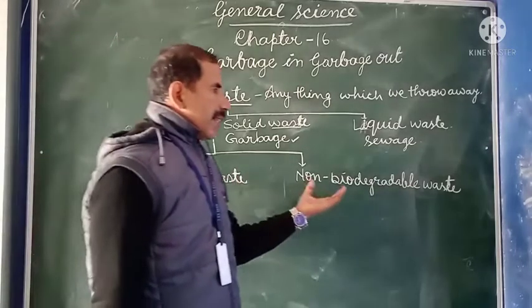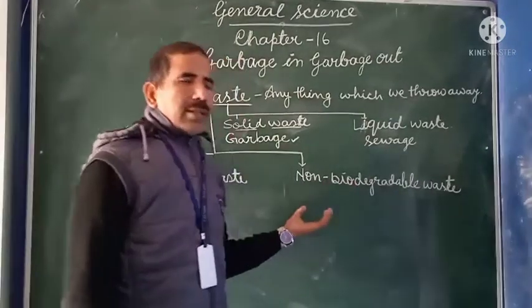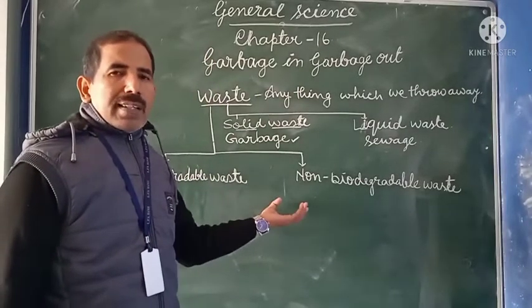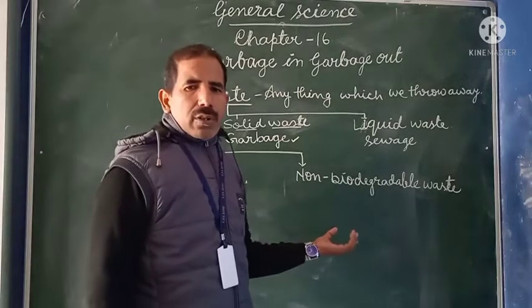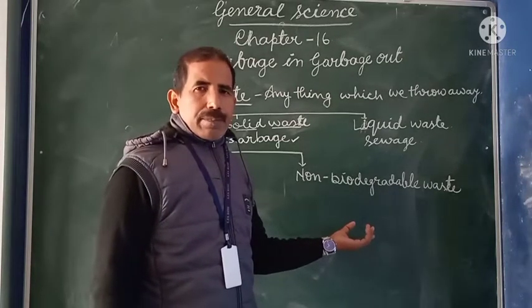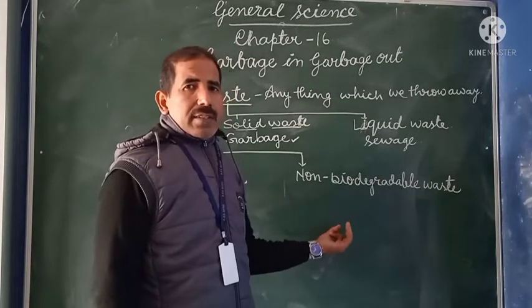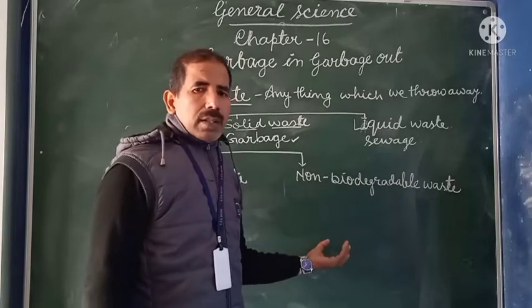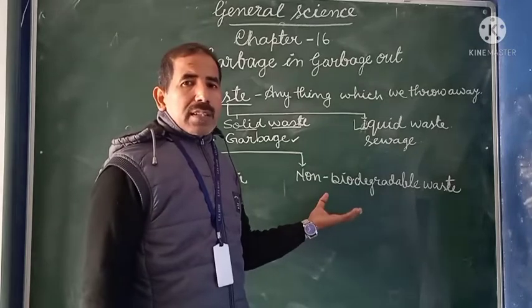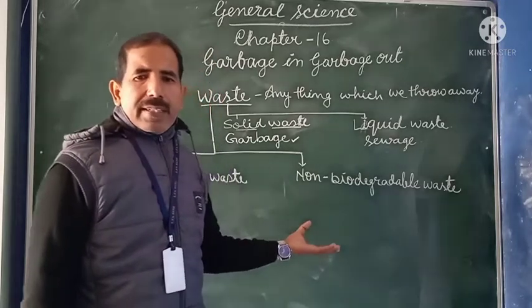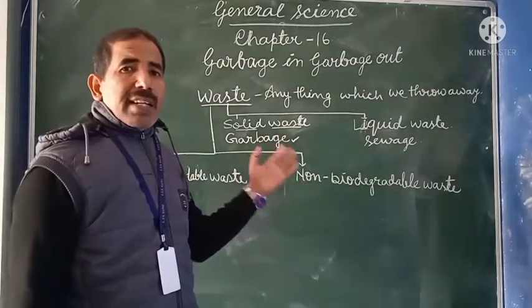But some wastes do not decompose or take too much time to decompose, and are called non-biodegradable waste. Like pesticides, DDT is one of the pesticides. Now it is banned in India because it does not degrade even in many years.